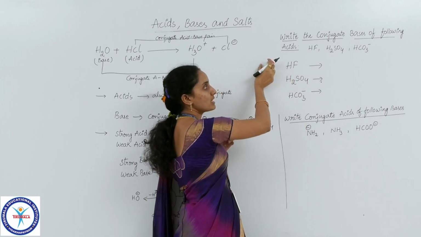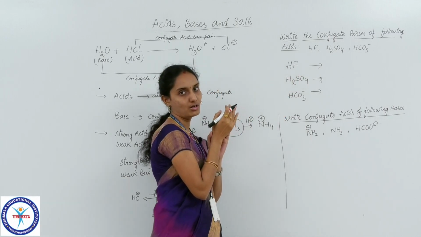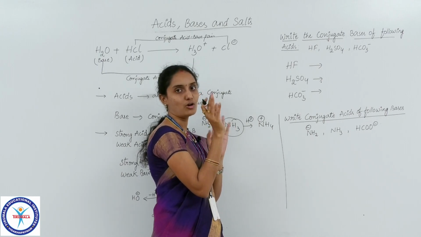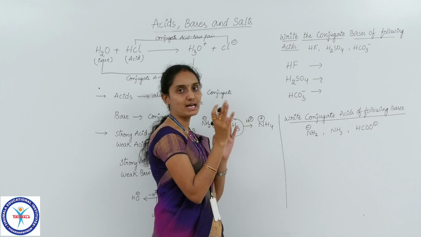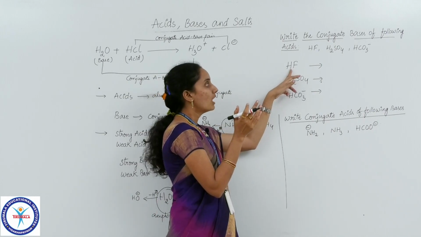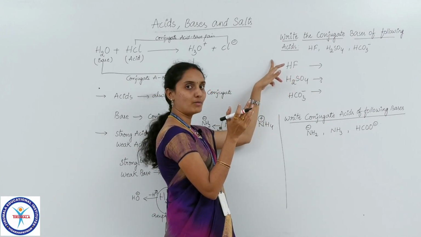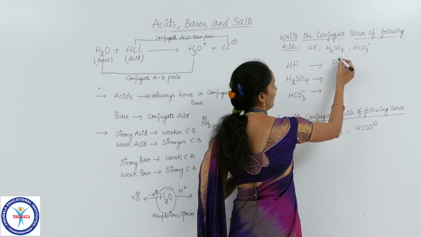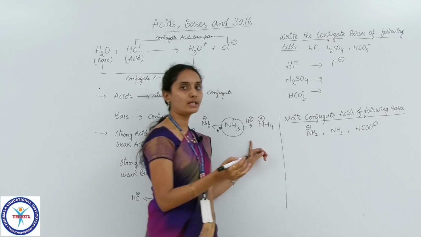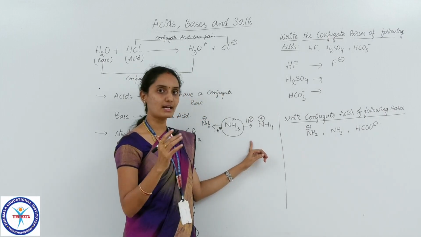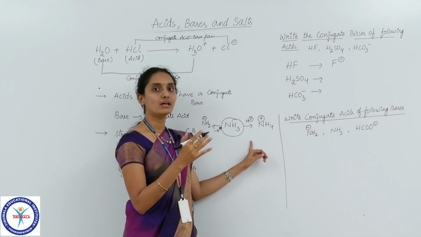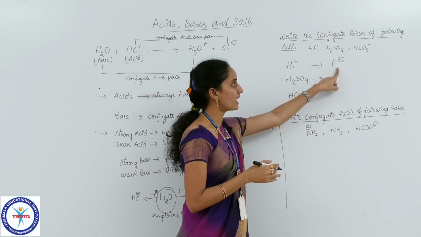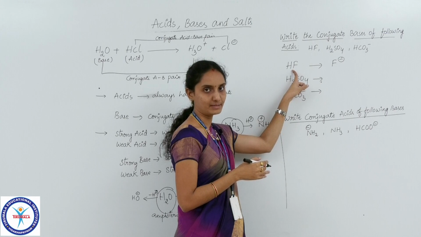If this hydrogen is removed with a positive charge, always hydrogen will be removed with +1 charge only, not more than 1, because its valence is 1. So hydrogen will be removed in the form of H plus ion. So what will be left, children? F minus will be left. Fluorine with a negative charge, as hydrogen left with a positive charge. So F minus is the conjugate base of HF acid.